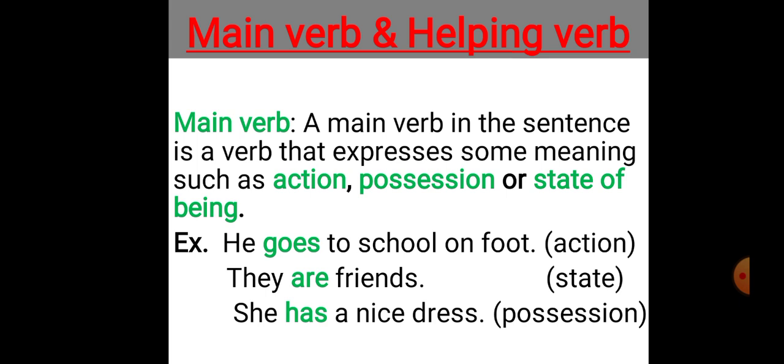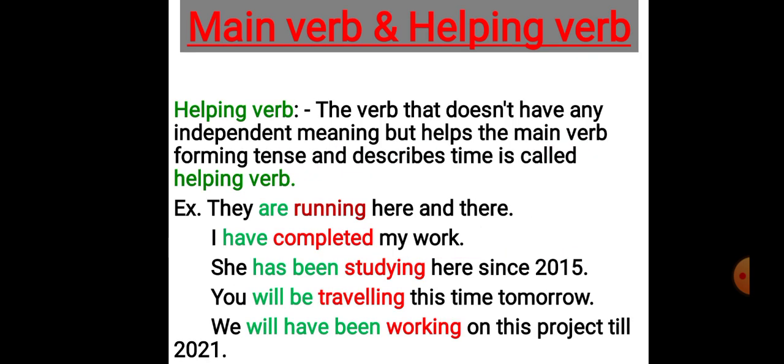Now, let us try to understand the helping verb. A helping verb is a verb which doesn't have any meaning in the sentence. It cannot be used independently. It is always dependent on the main verb. If there is a main verb, only then the helping verb will be used. Helping verbs are never used without main verb.